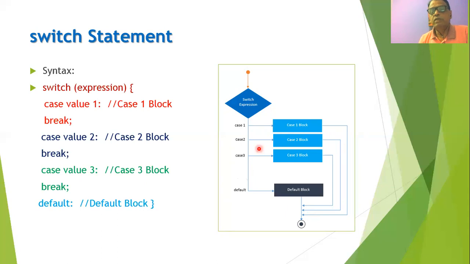Otherwise, if it matches with value 2, then the case 2 block of statements will be executed and the control will be transferred to the next statement within the program. Otherwise, if it matches with value 3, then the case 3 block of statements will be executed and the control will be transferred to the next statement. If none of the values are matched, then the default block of statements will be executed and the control will be transferred to the next statement within the program. So you can say that here we have multiple options, and we can make use of these multiple options in order to write efficient code.